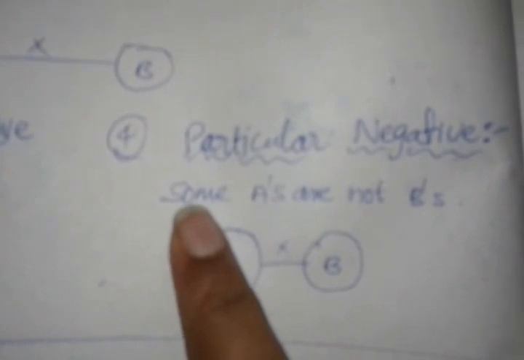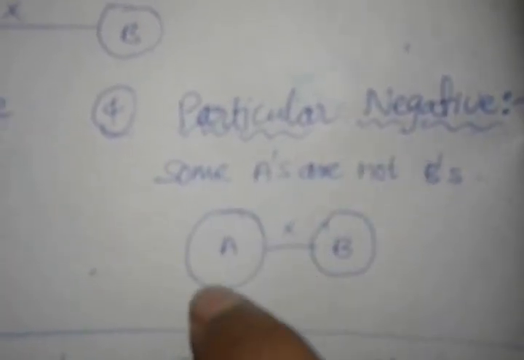And fourth one is particular negative. Particular means some part which is negative. Negative means we will see a compulsory not statement, a negative statement, like no A is B, some A are not B. Wherever we see a negative one, we will say it is a negative statement. And some A's are not B's, here we have the statement. Some A's are not B's. I'll draw a basic diagram like this.